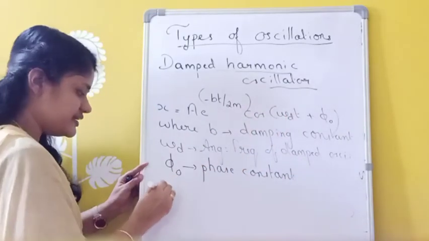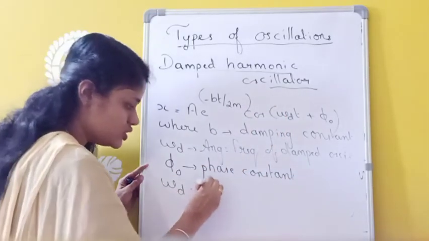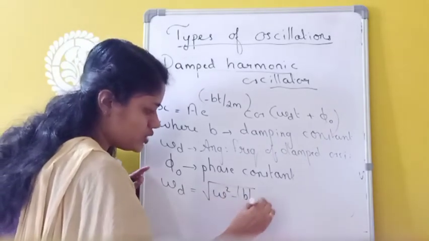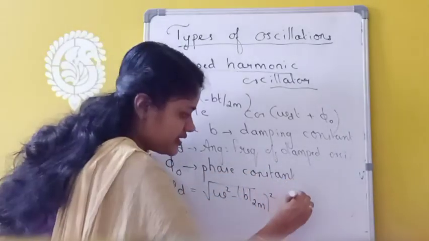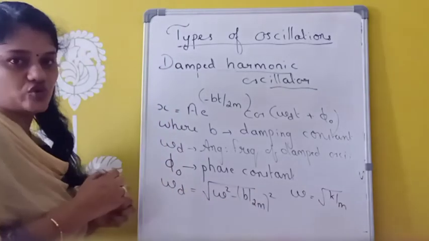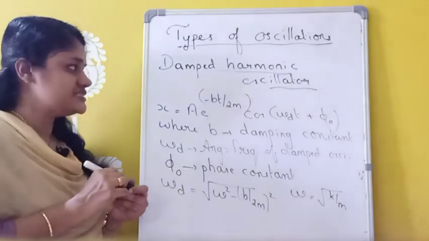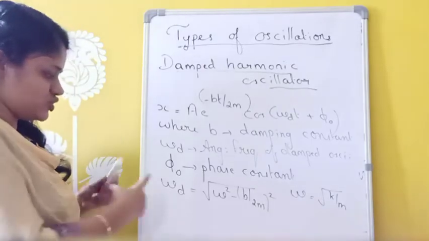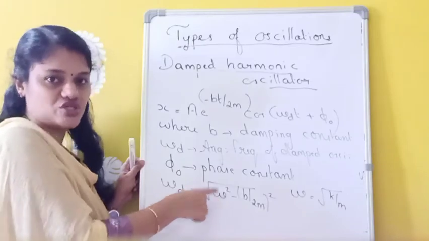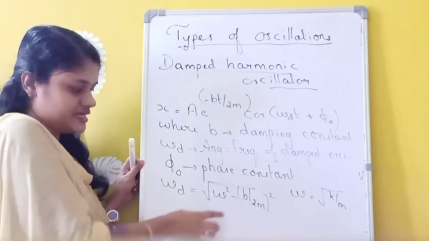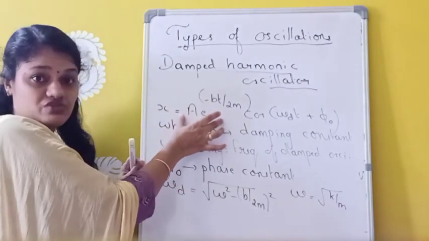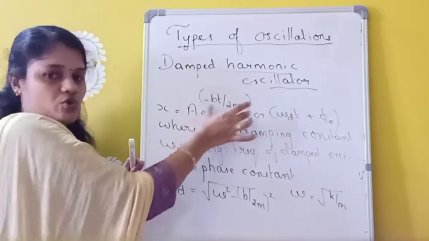And omega_d can be written as omega_d equals root of omega squared minus (b by 2m) the whole squared, where omega equals root of k by m. Here k is the force constant and m is the mass of the particle executing the damped harmonic oscillation. Omega_d is the angular frequency of damped oscillation, and omega is the angular frequency of free oscillation, or natural angular frequency. This is the formula for the displacement of a particle executing damped harmonic oscillation.